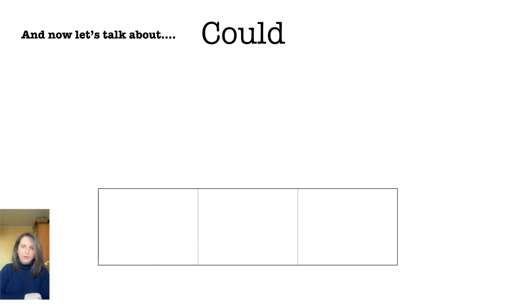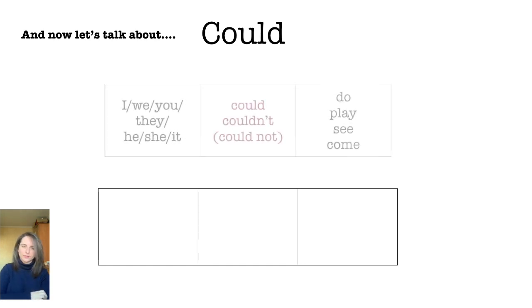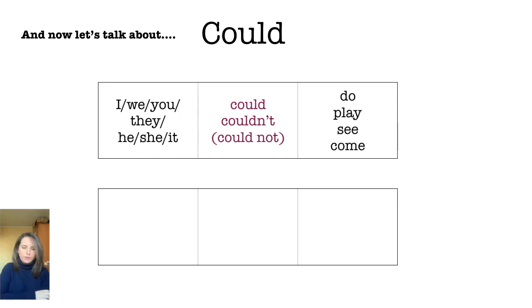Okay, now we're going to talk about our next word, could, okay? So, when we make sentences with could, it's the same sentence structure as when we use can. The only difference is that could is the past form of can. So it's just a different word, but the same way to make the sentence. So, I could play, he could see, she could come. Or, if it's not true, I couldn't play, she couldn't come, he couldn't see.